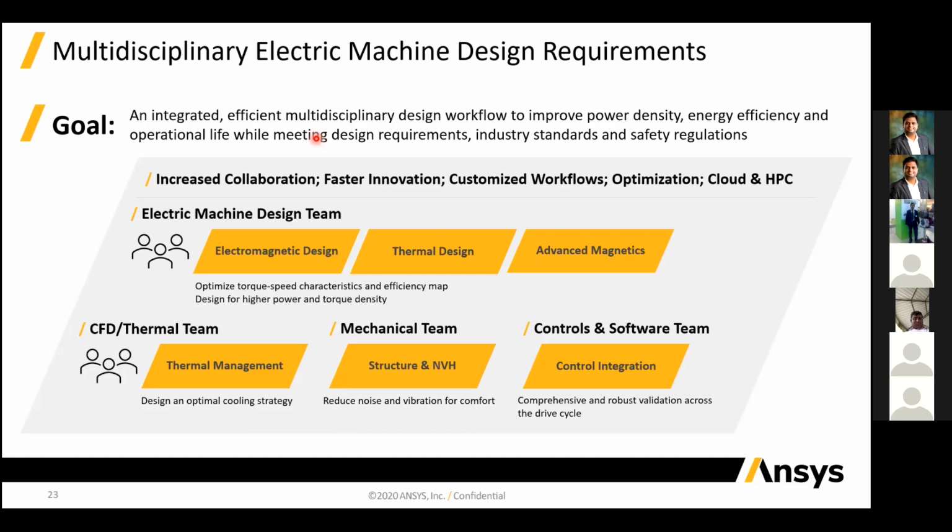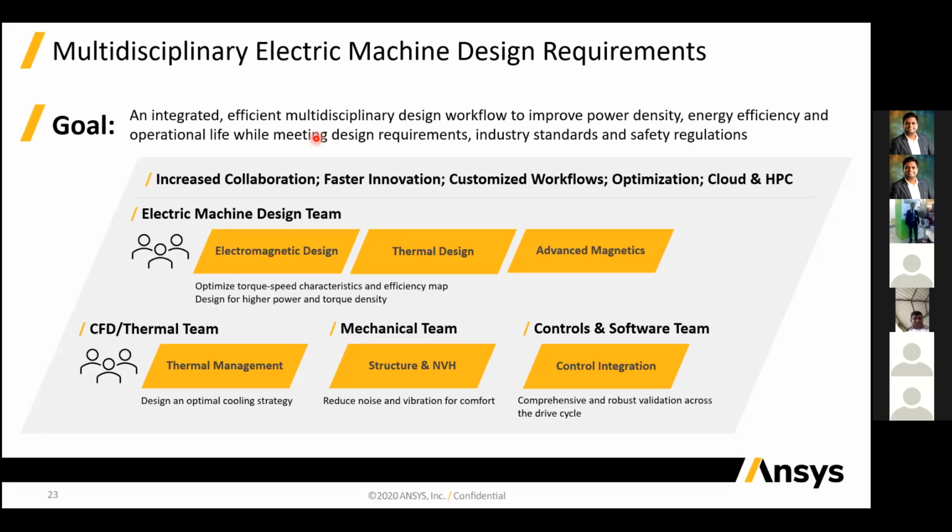We have to meet this design requirement. And safety is also an important factor, and how to control it. That is also an important goal from the customer point of view or OEM design point of view.